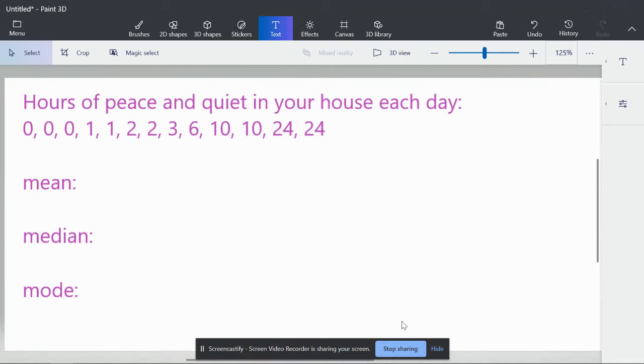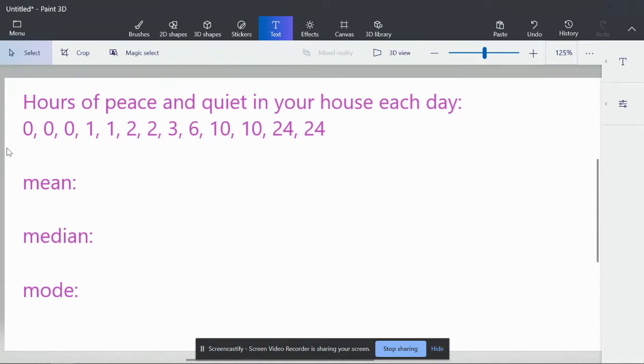So for this video, I gathered data from what you guys told me about how many hours of peace and quiet you think that you have in your house each day. Some of us said we have no hours of peace and quiet in our day. Some of us said we had 1 hour, 2 hours, 3, 6, 10 hours, and some of you guys said you had peace and quiet in your house all the time.